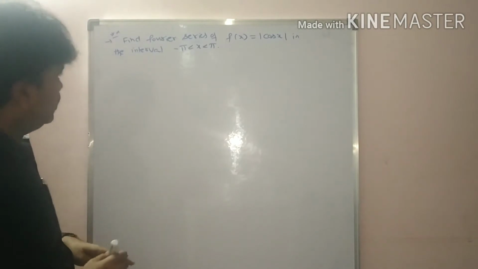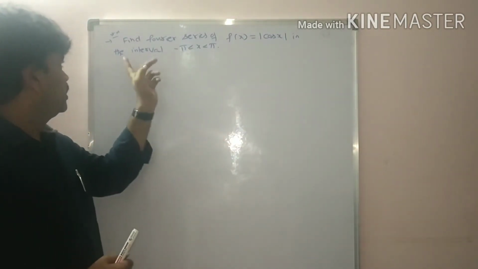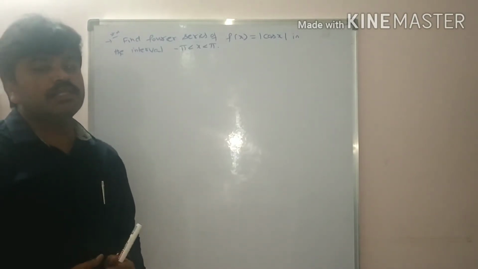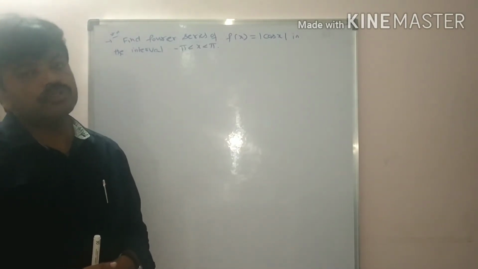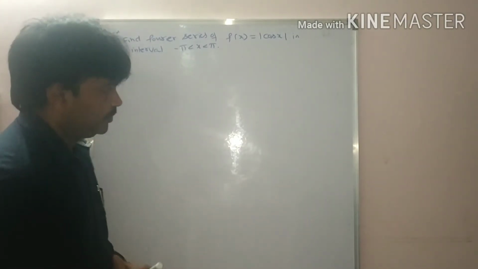So students, find the Fourier series of f of x is equal to modulus cos x in the interval minus pi less than x less than pi. This is very, very important problem. So see the solution.